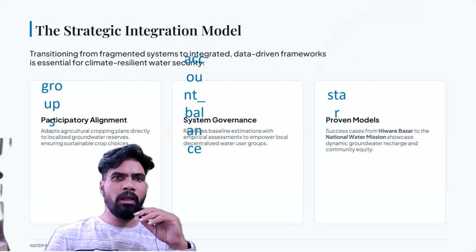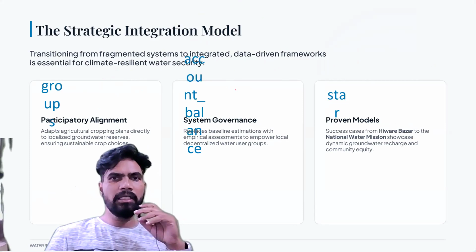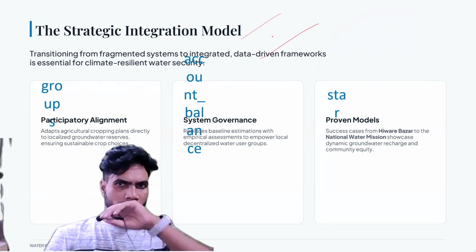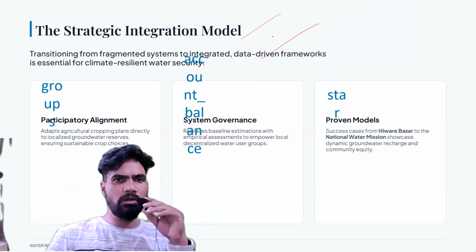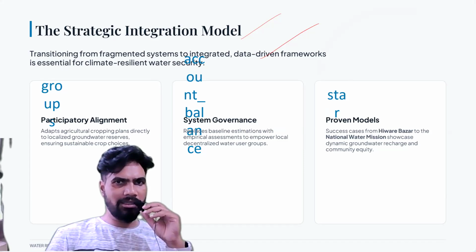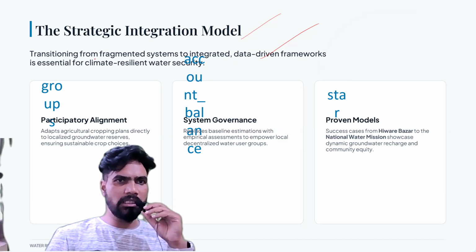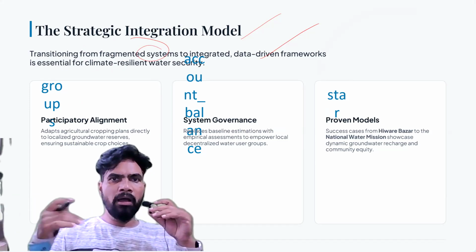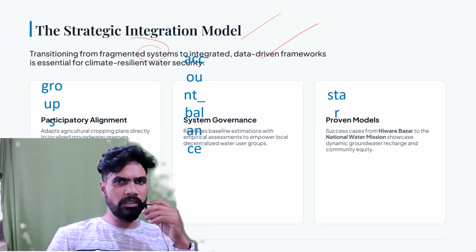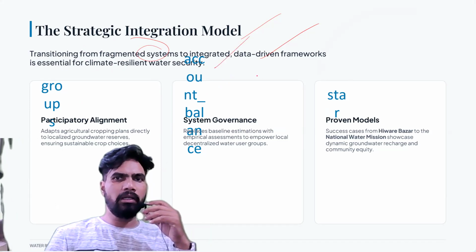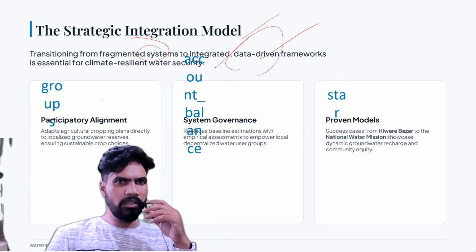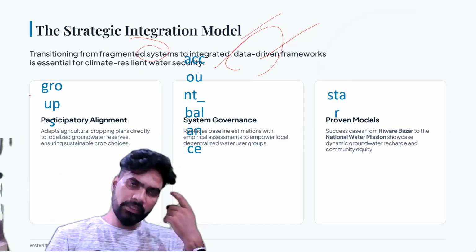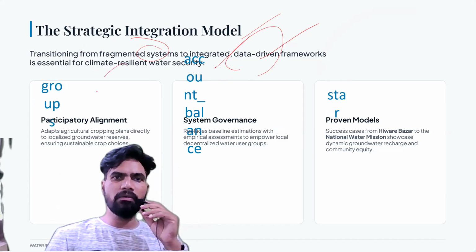Okay. Then there is one strategic integration model. You see, this app helps in transitioning from fragmented systems. पहले पूरा fragmented systems थे, मतलब कोई भी connection नहीं. Now the app transforms the system into integrated, data-driven frameworks, which is essential for climate resilient water security.